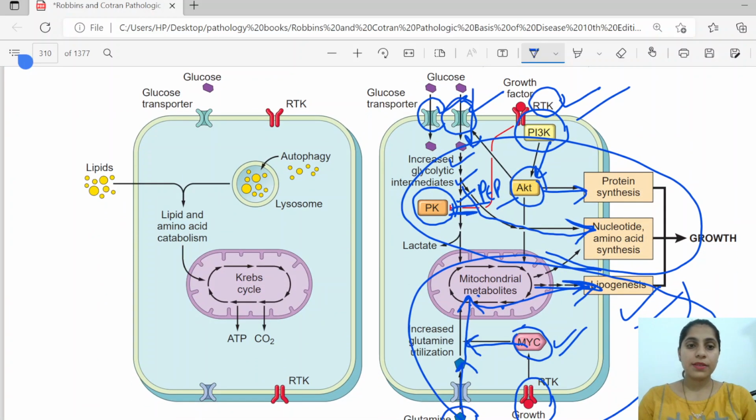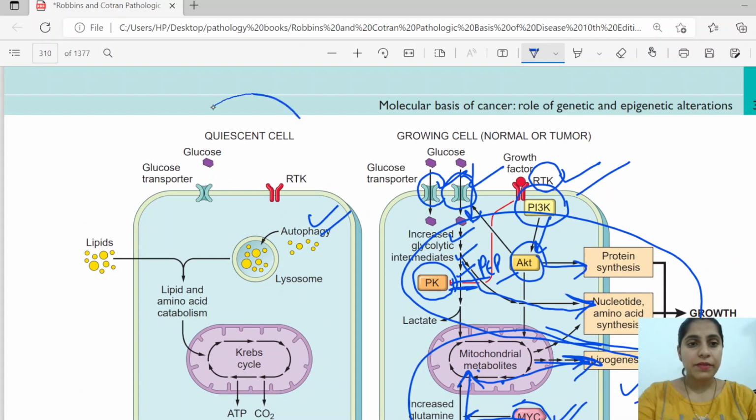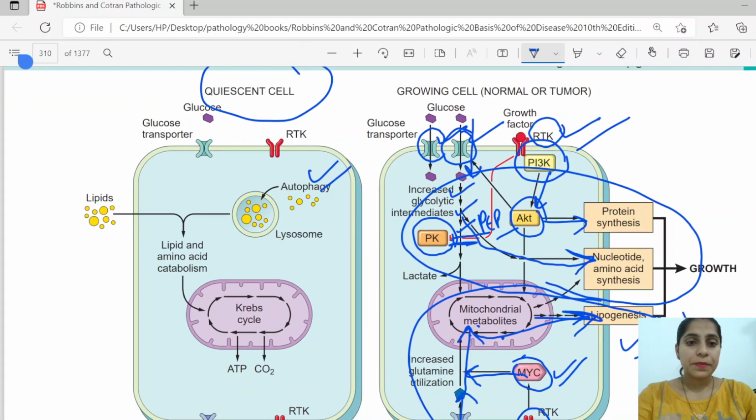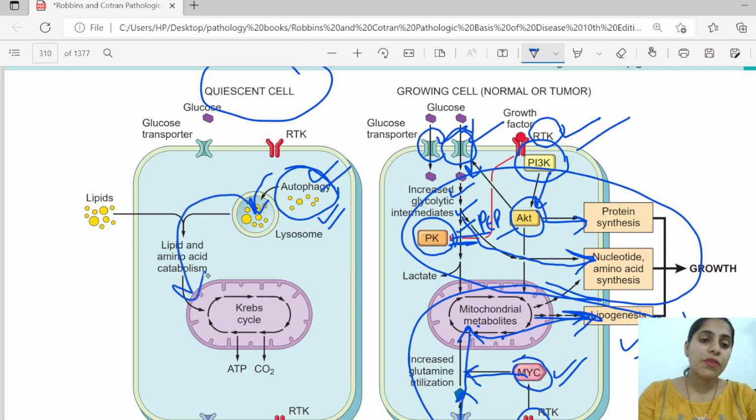So this is showing autophagy that normally occurs whenever there is a quiescent cell. It is not having energy, so it tries to consume all its organelles, which will fuse with the lysosome and be degraded, and the contents of the organelle, suppose a lipid or something, and amino acids will go for catabolism in the Krebs cycle where it can generate up to 2 ATPs.